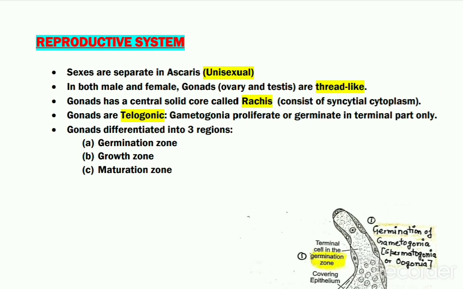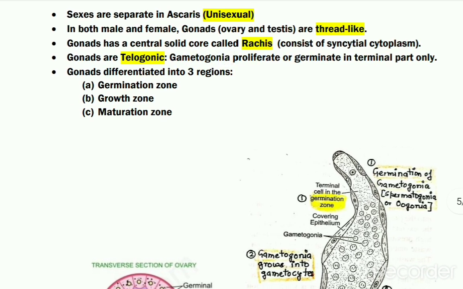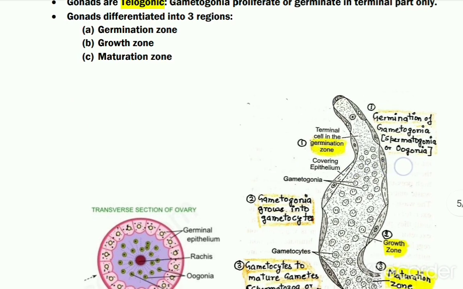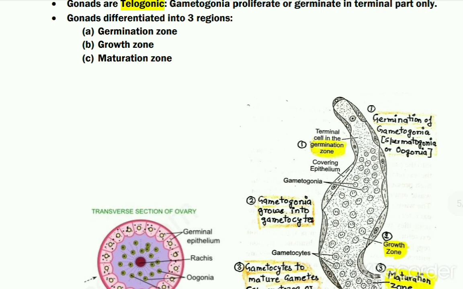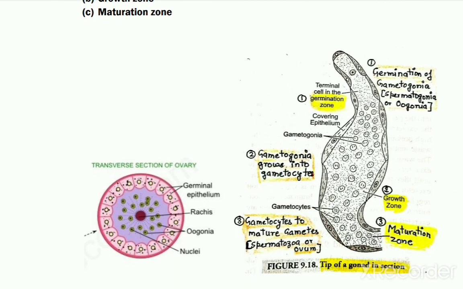These gonads of Ascaris are referred to as telogonic, which means that the gametogonia, the stem cells or mother cells which produce the gametes, ovum as well as spermatozoa, by the process of gametogenesis, proliferate or germinate only at the terminal portion of the gonads. Such gonads are termed telogonic gonads. These gonads can be differentiated into three regions. This is the longitudinal section of the gonad of Ascaris, which can be divided into three parts.